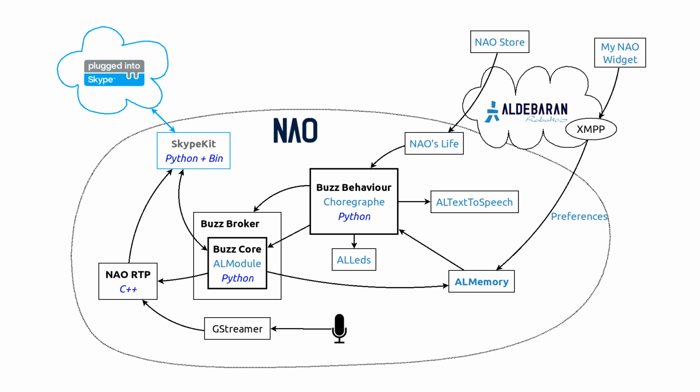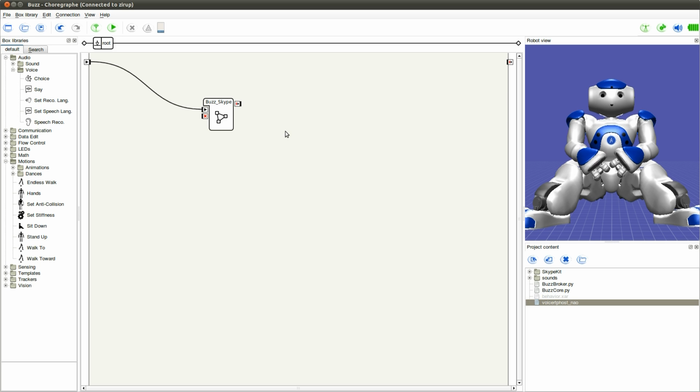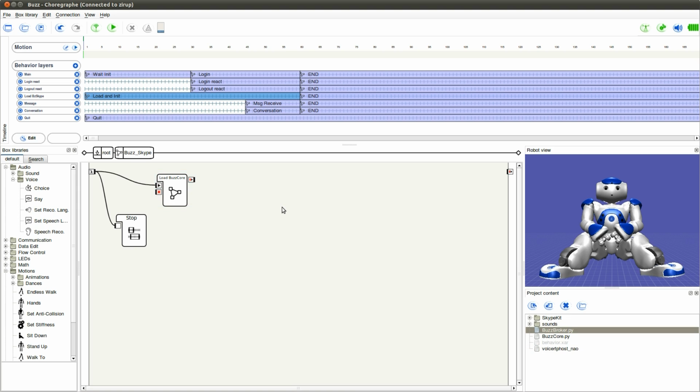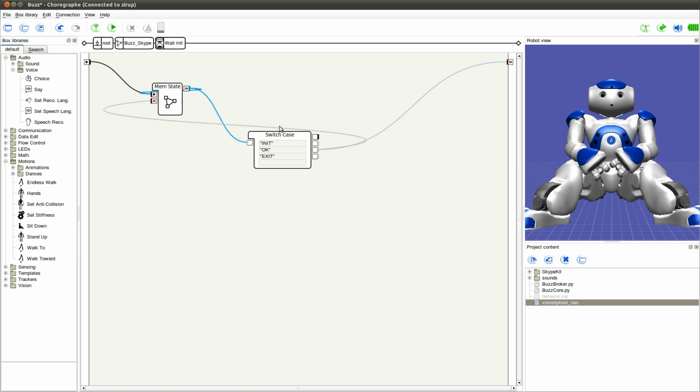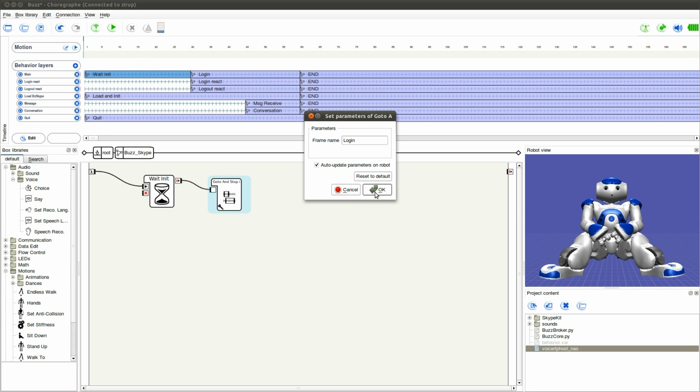Let's see now in detail how the Choreograph behavior is functioning. When the behavior is started, everything happens in this box. The first thing to do is to load the bus broker. This box will load this script, which itself loads the bus core module. The bus core is then launching the executables, one in this directory and this one. Then, when the bus core is ready, it will modify a NAO memory value, which is read by this box and then sent to this switch case, and when the OK value is read, it will jump to the login frame.